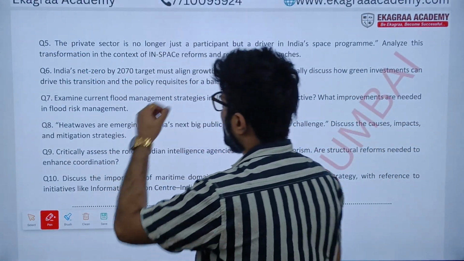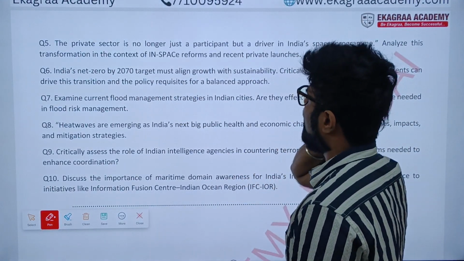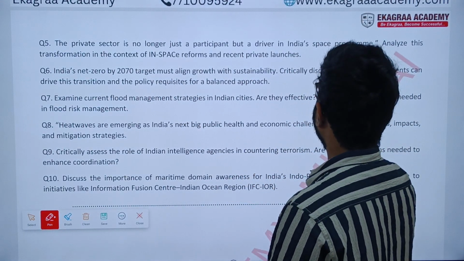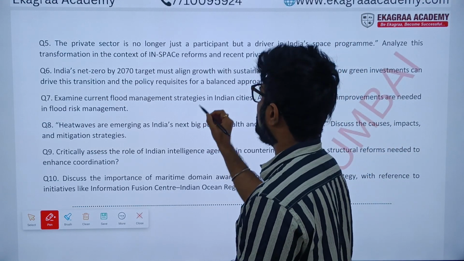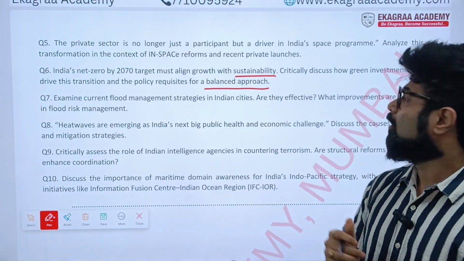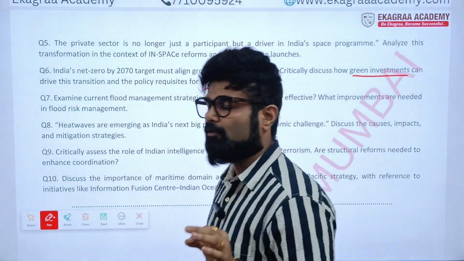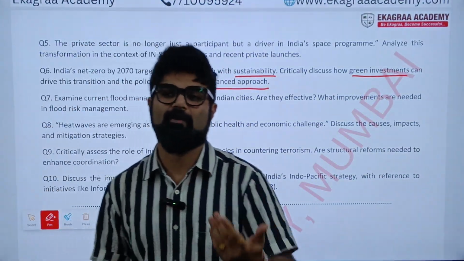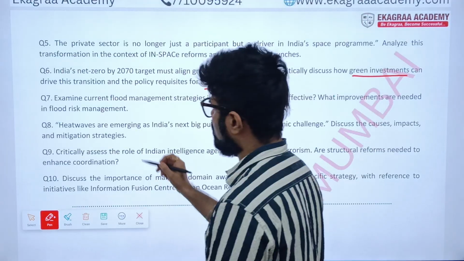Question number 5. Look at question number 6. India's net zero by 2070 target must align growth with sustainability. Critically discuss how green investment can drive this transition and the policy requisite for a balanced approach. So here, sustainability, net zero plus green investment, these are the key areas that one needs to focus on as far as sustainable development is considered. Understood? So that's the crux that one needs to focus on.